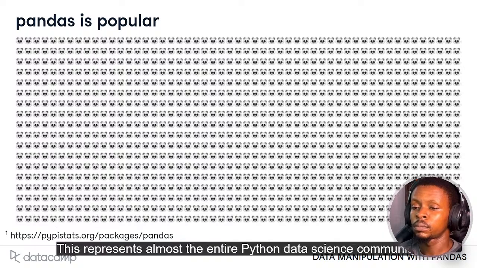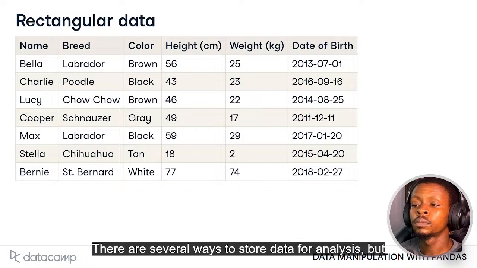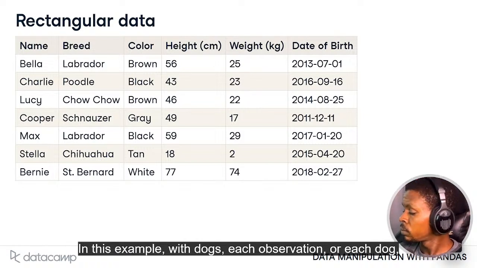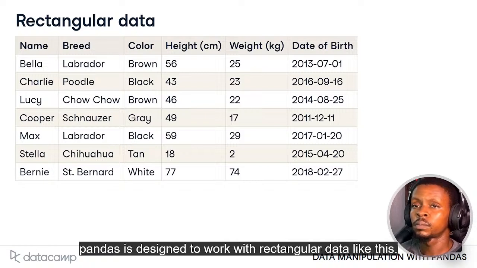This represents almost the entire Python data science community. There are several ways to store data for analysis, but rectangular data, sometimes called tabular data, is the most common form. In this example with dogs, each observation, or each dog, is a row, and each variable, or each dog property, is a column. Pandas is designed to work with rectangular data, like this.